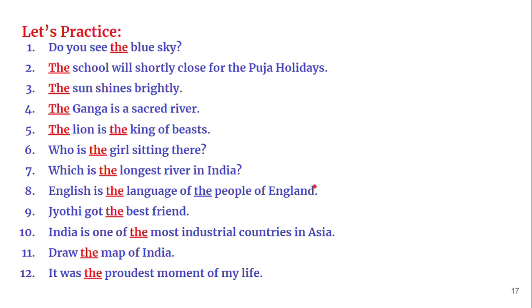Some questions are given, but these are not sufficient. You have to practice more exercises to understand any grammar point in detail. First, let us see. Do you see the blue sky? Here we are speaking of the sky, it's unique. The school will shortly close for the puja holidays. Here I am not speaking about education as such. The school here means the building. The building will shortly close for the puja holidays. That is the meaning. The sun shines brightly. The sun is unique, there is only one sun.